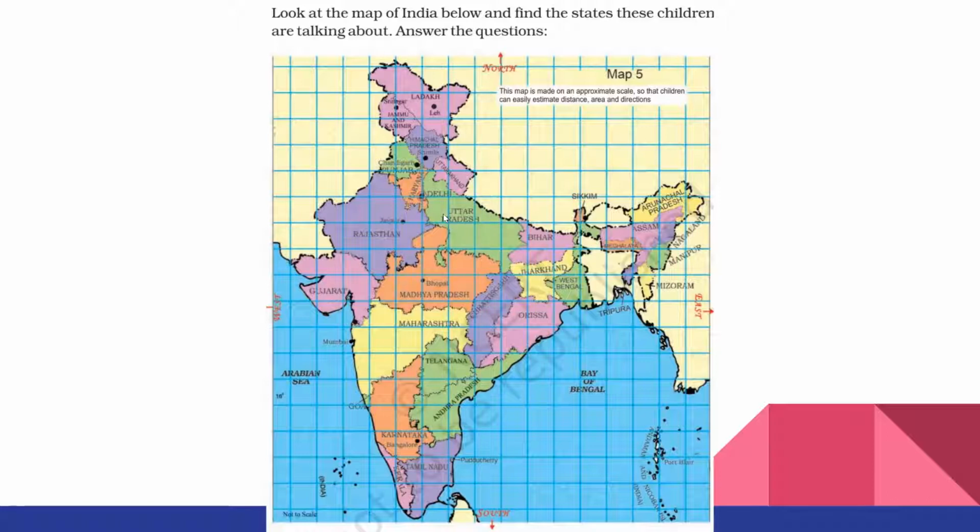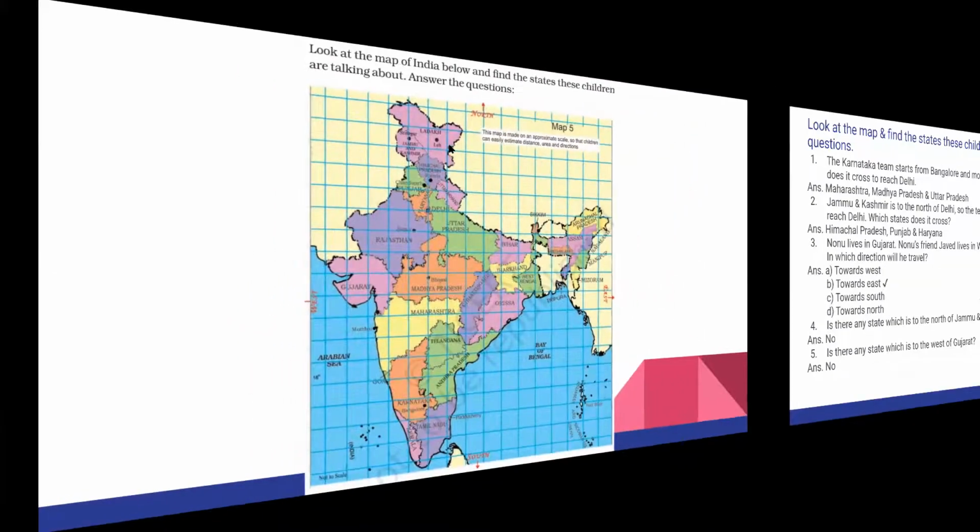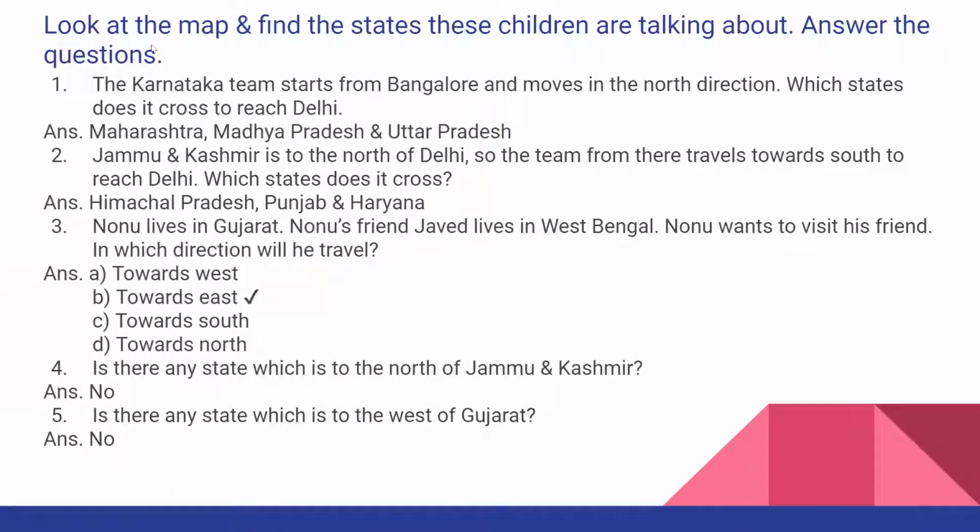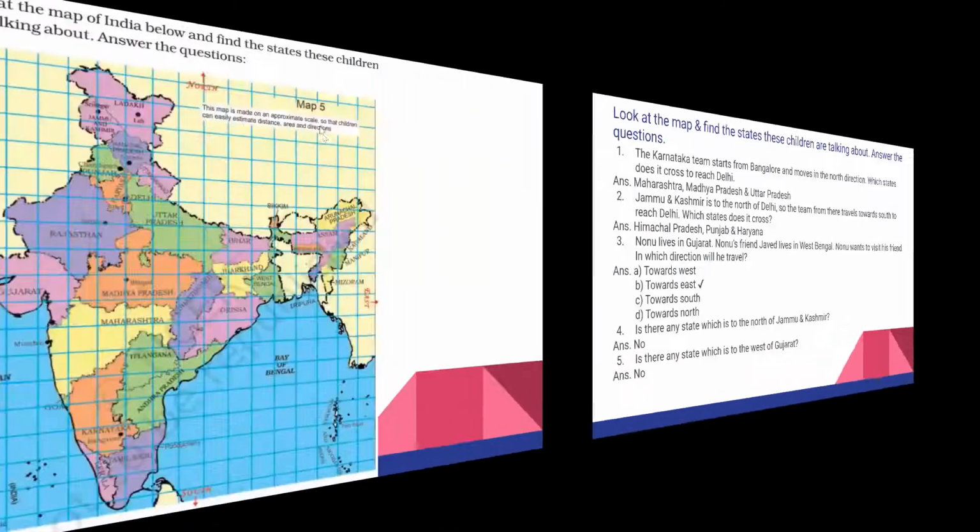Now some questions are given. Depending on this map, we have to find the answers. Let us see the question. The Karnataka team starts from Bangalore and moves in the north direction. Which states does it cross to reach Delhi? That is, the Karnataka team starts from Bangalore, and to reach Delhi they have to move north. So which states do they have to cross? Let us see the map.